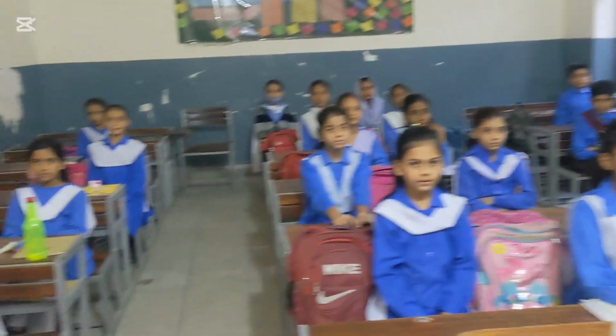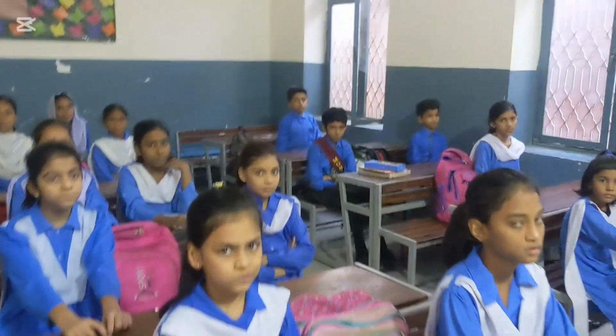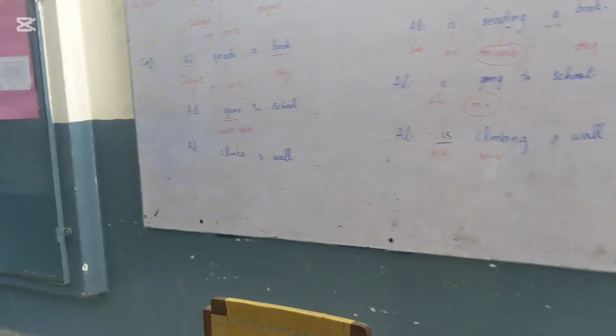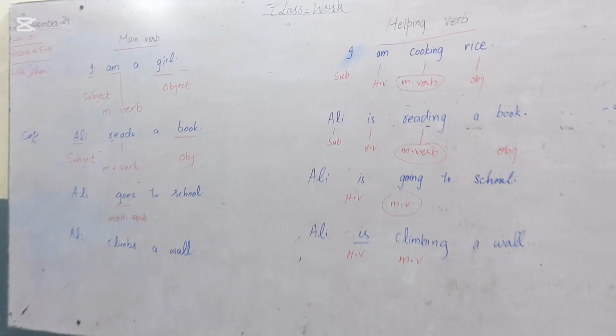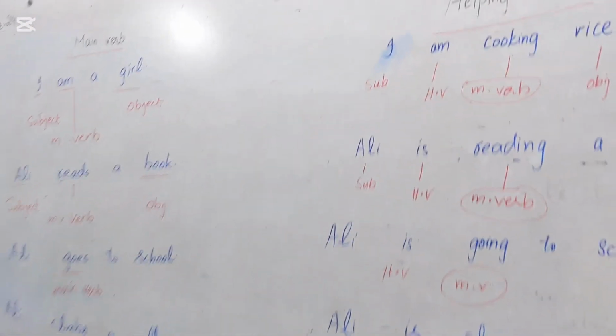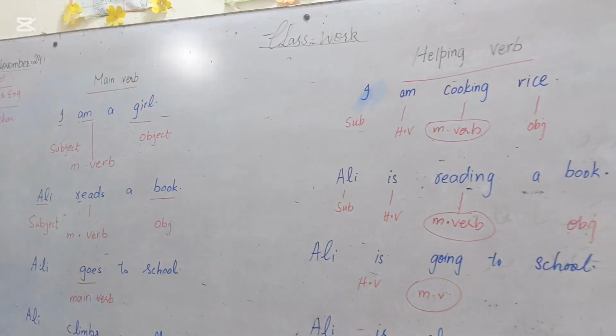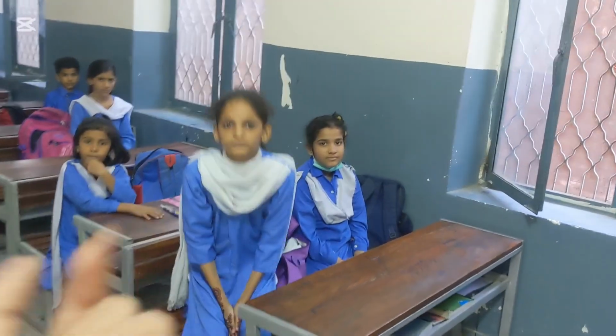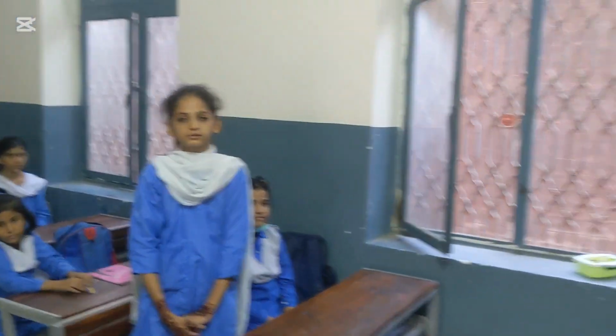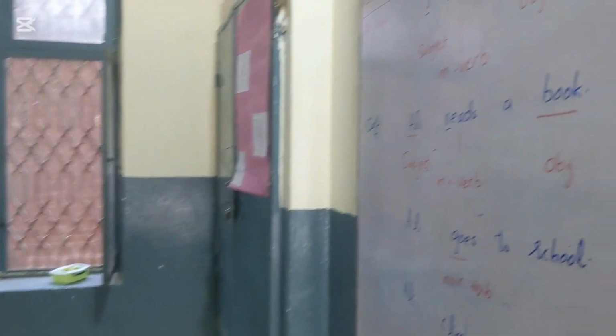Okay, class 4, section C. We are going to do the difference between main verb and the helping verb. So I have already mentioned with you the difference main verb and the helping verb. So firstly, I would like to stand up and explain about the main verb.